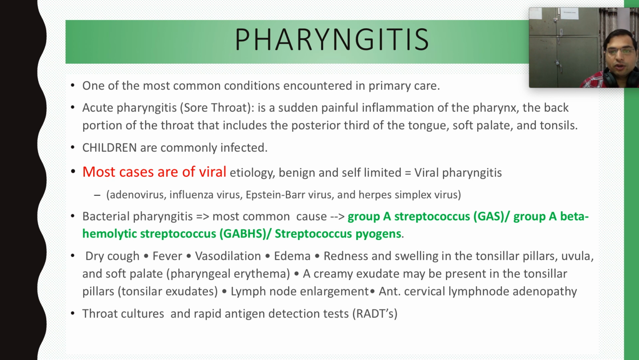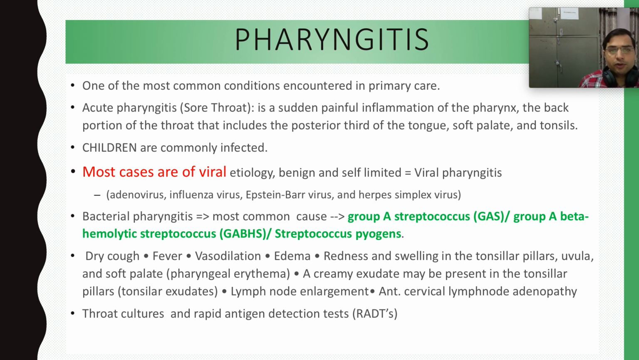The viral causes, for example, most commonly adenovirus, influenza virus, Epstein-Barr virus. If you remember, we have studied this Epstein-Barr virus in the virus group of infections, where we studied mononucleosis or glandular fever, which happens because of the Epstein-Barr virus, whose common symptom is pharyngitis. Also herpes simplex virus. So these causes are mostly benign and self-limited, right? They get corrected on their own.